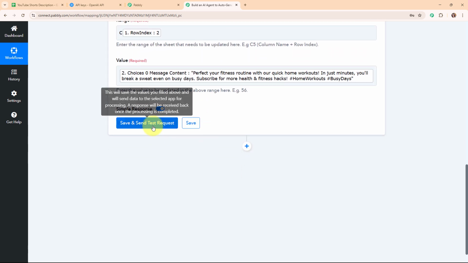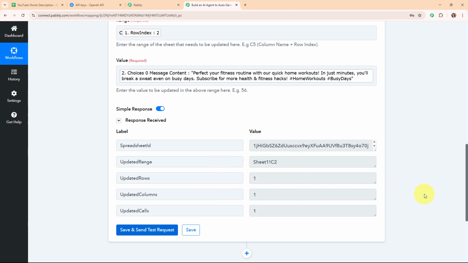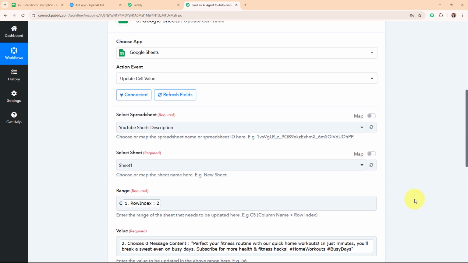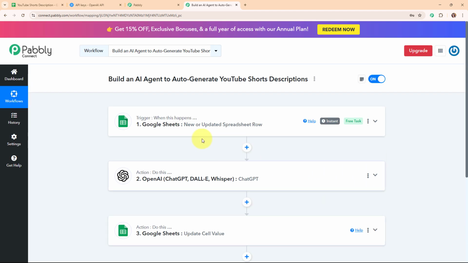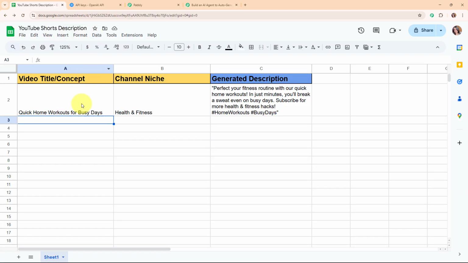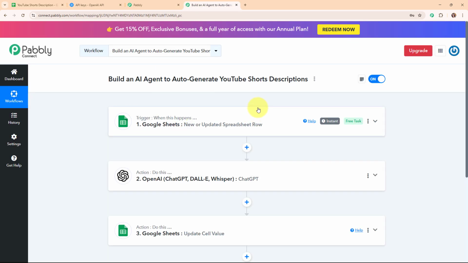And now after entering all required details, I'm going to click on Save and Send Test Request. And here you can see we have received a successful response. That means we have successfully added the YouTube Short description generated by OpenAI in our Google Sheets. So now let's go and check it. And here you can see we have successfully updated the YouTube Short description generated by OpenAI over here under this specific column. Alright, so with this we have successfully set up this entire automation.